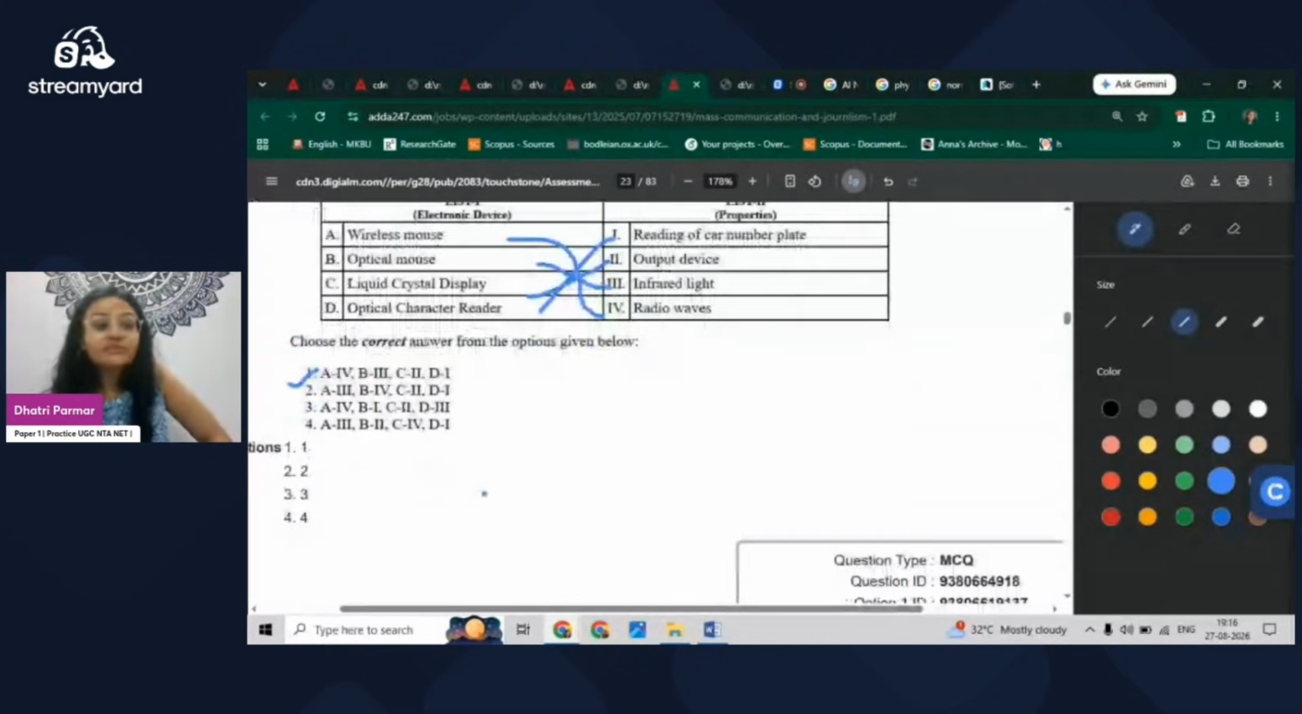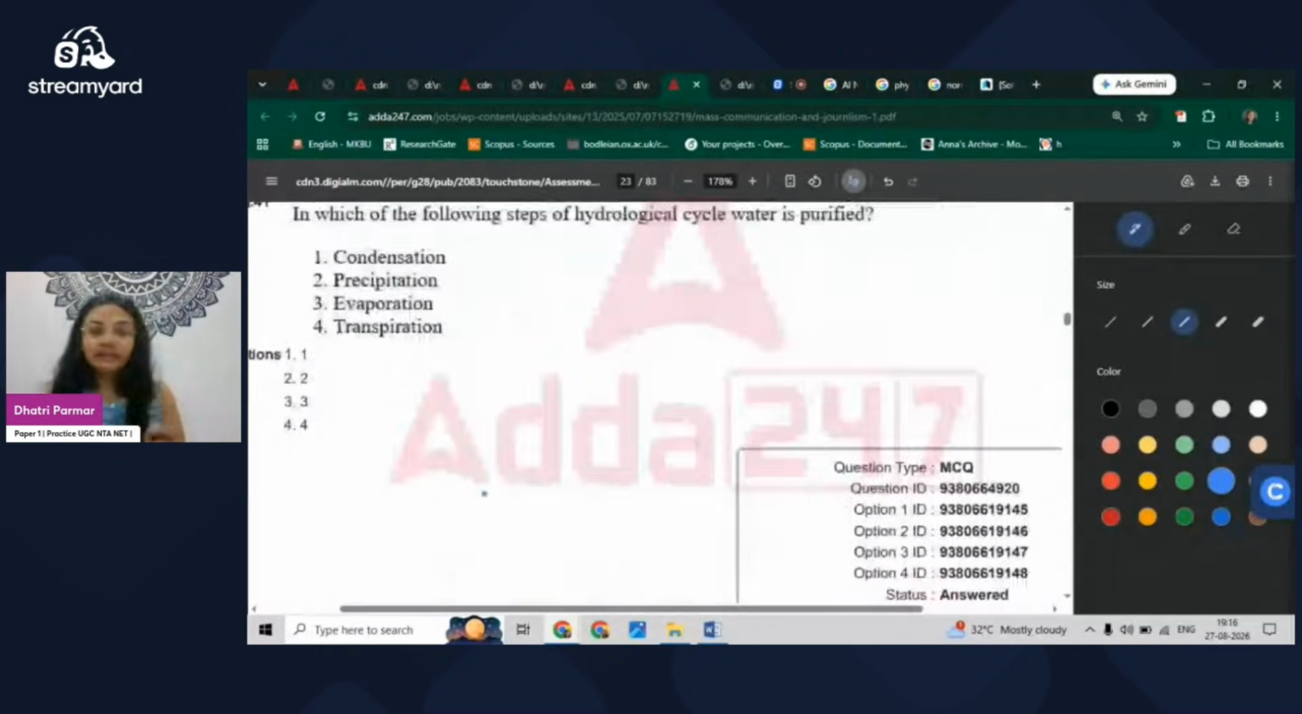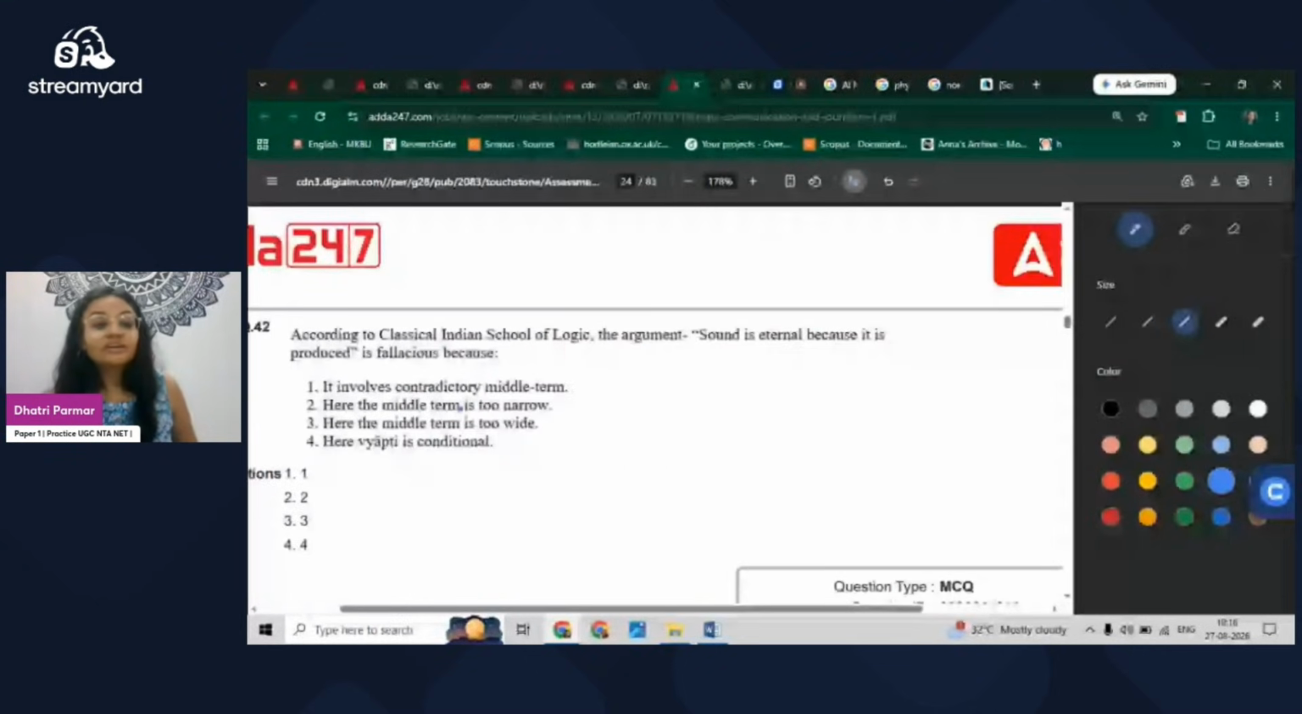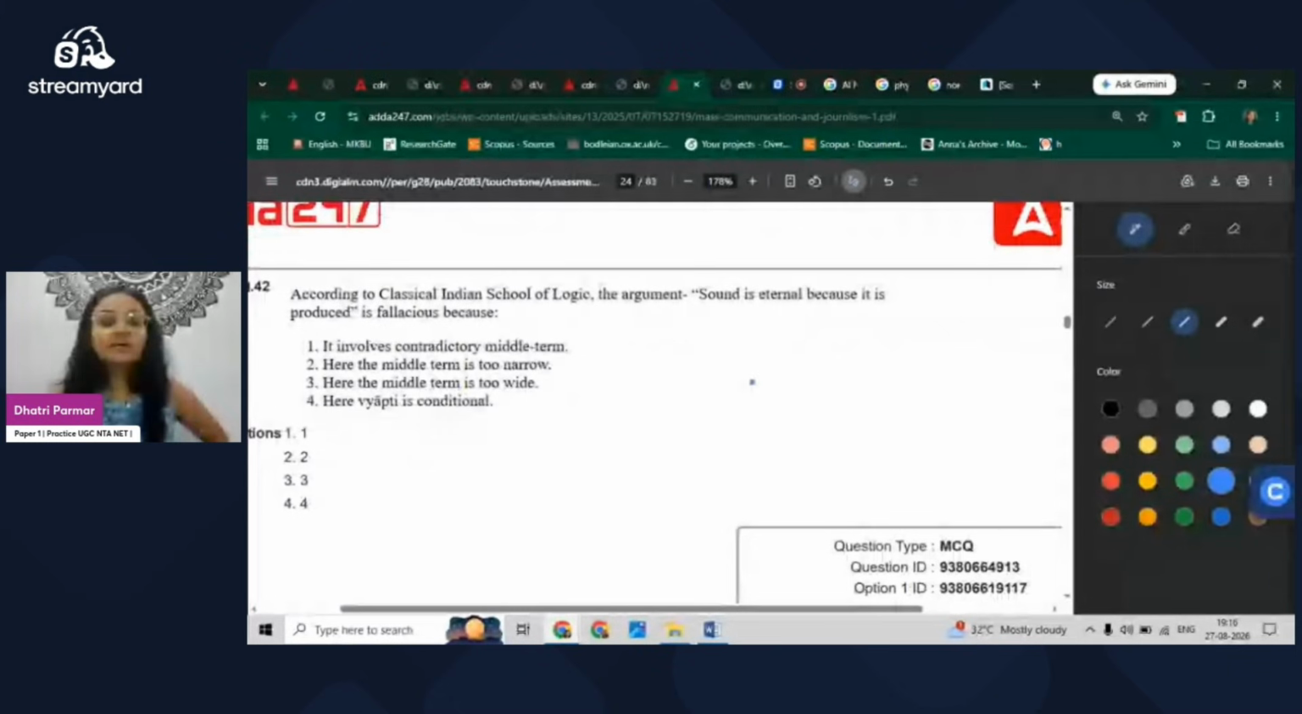Next question: in which of the following steps of the hydrological cycle is water purified? So the answer is evaporation. In this process the water is getting purified. Next in line, according to the classical Indian school of logic, the argument 'sound is eternal because it is produced' is fallacious. You can see there is a contradiction, because if something is eternal and at the same time it is being produced, then it is highly contradictory. And in that case, it is a contradictory middle term.